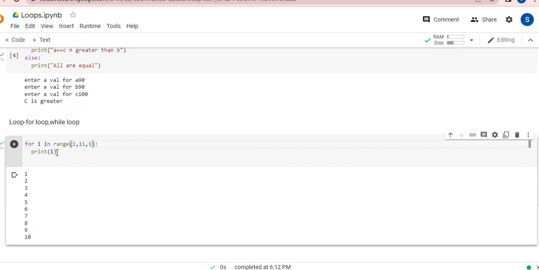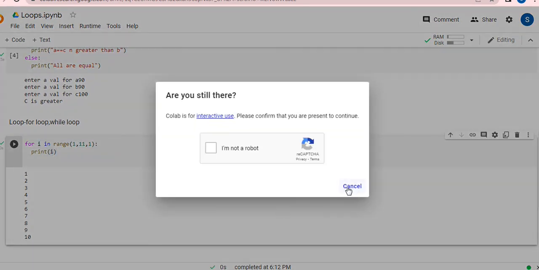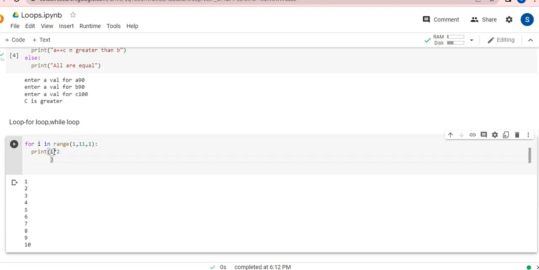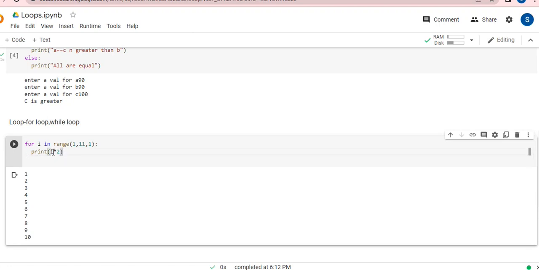So this is very simple. Now if I wanted to print a table of 2, I simply can multiply with 2. Here I'm having I, and I'm simply multiplying the value of I with 2. So definitely I'll be getting a table of 2, because whatever I am getting, 1, 2, 3, 4, 5, if I multiply the entire series 1 to 10 with 2, it will be a table of 2. So that is again possible. So this is a table of 2, guys.